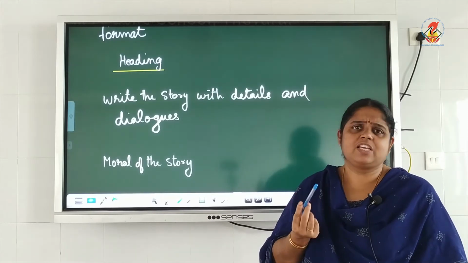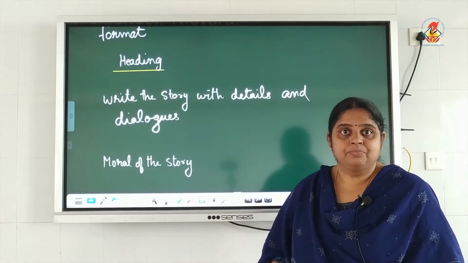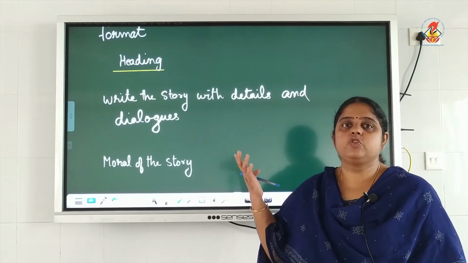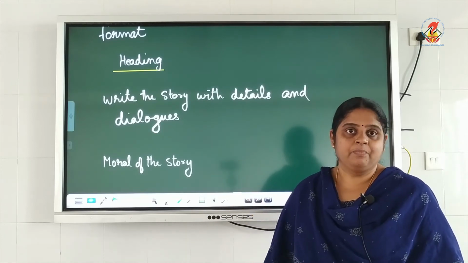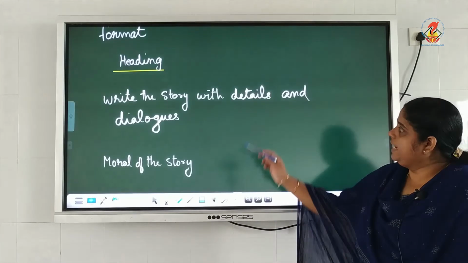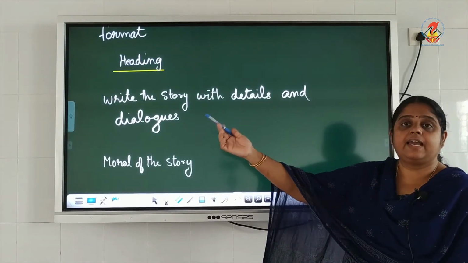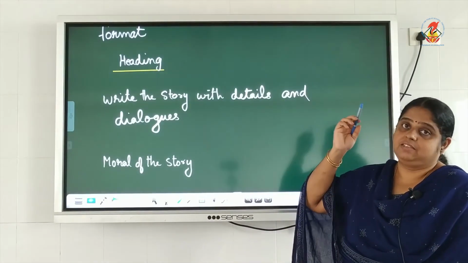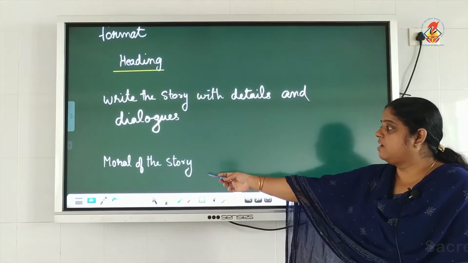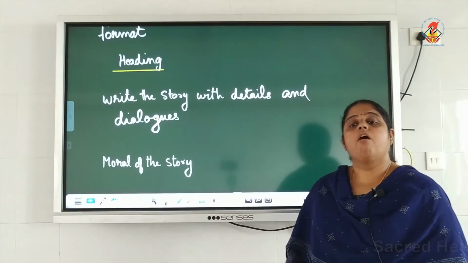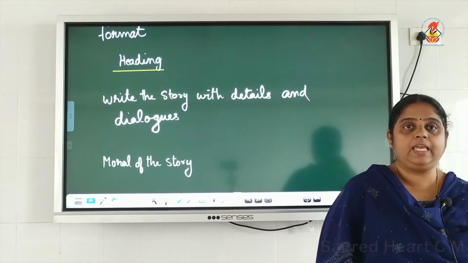So you can give a title like The Greedy Dog, or anything which matches with the story. Okay, then write the story with details and dialogues, all sorts of things. And last, you have to write the moral for the story.